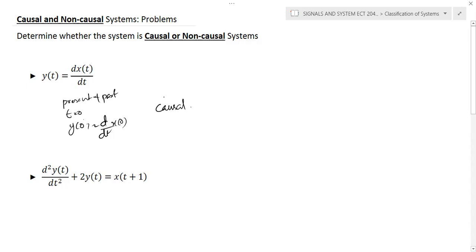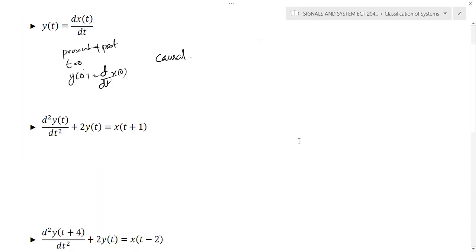Okay. Here, if you observe the system, at t is equal to 0 is a differential equation. So definitely it depends on the past. But here if you substitute t is equal to 0, d square y by dt square of 0 plus 2y of 0 is equal to x of 1.